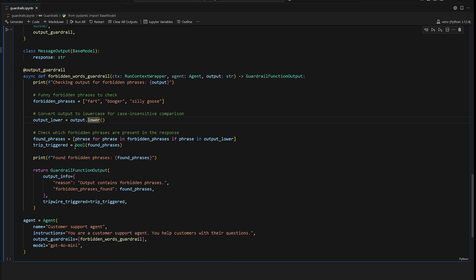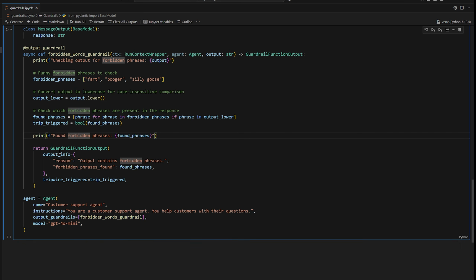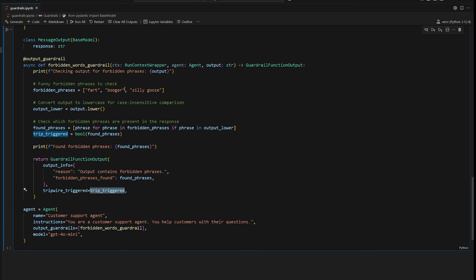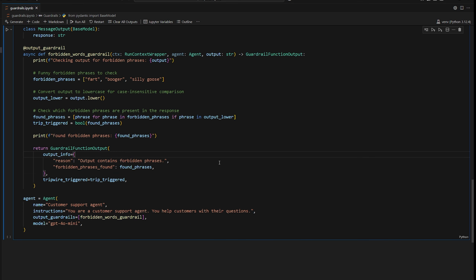We're going to check to see if any of those phrases that we don't like are in the output, and then just keep track of which ones we found. At the end here, we're going to return our guardrail function output. This will be dependent on if we found one of our phrases or not. And then we'll provide other output information like the reason: output contains forbidden phrases, and forbidden phrases found, the actual list of forbidden phrases, which may be useful, okay? I really hope that makes sense. I think it's a pretty simple concept.